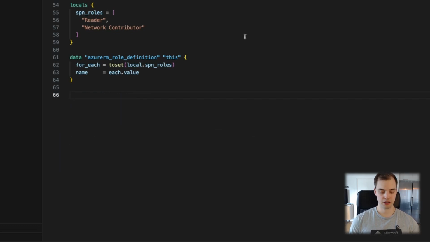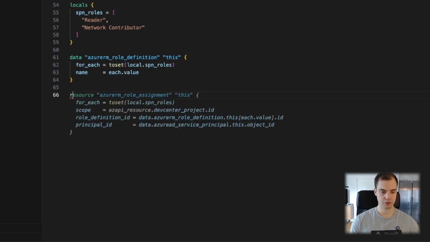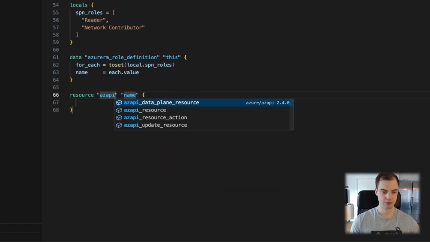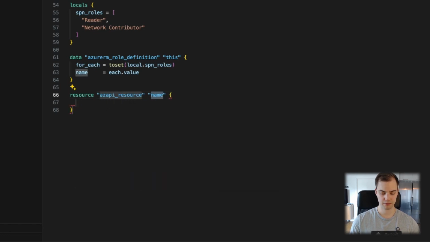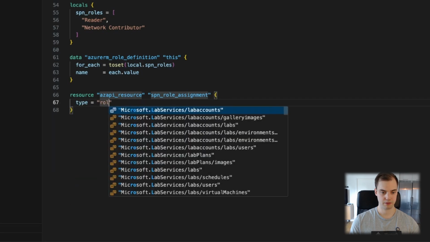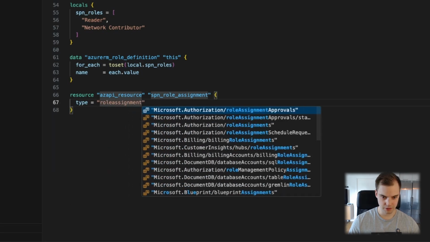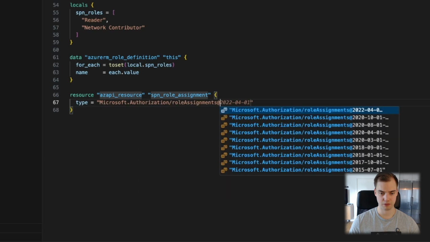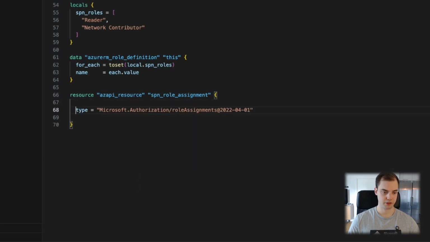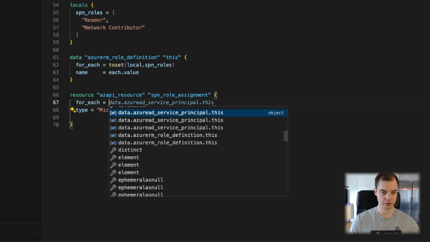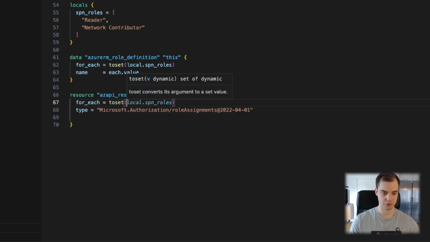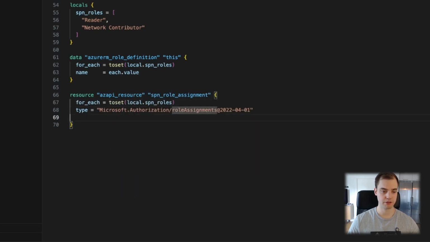Then we want to do the actual role assignment. So we will switch back to AzAPI, SPN role assignment. The type is actually authorization role assignment. Oh, I almost forgot. We do need to loop this one as well. So we'll do a toSet for the same list.